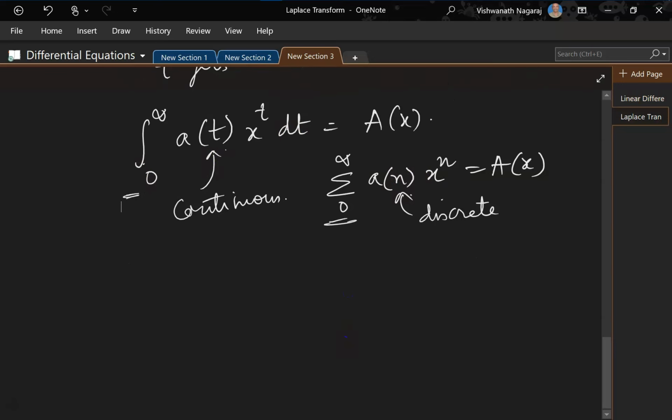Okay. Now, this is perfectly fine. But if you have the base as x, it becomes tricky here, right? We don't want x to be in the base. So what should be there? Remember, we are doing integration. So at some point in time, we are going to integrate x to the power of something.